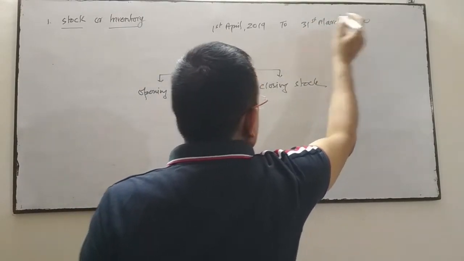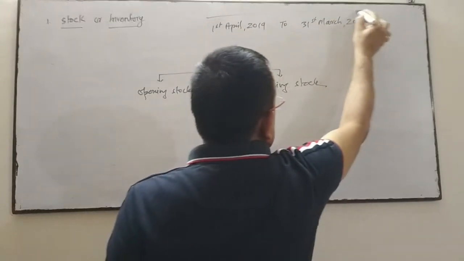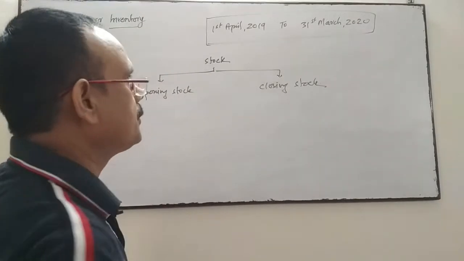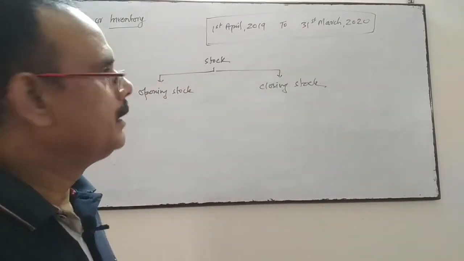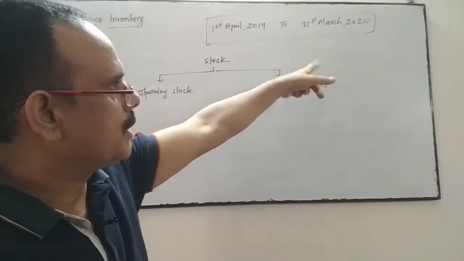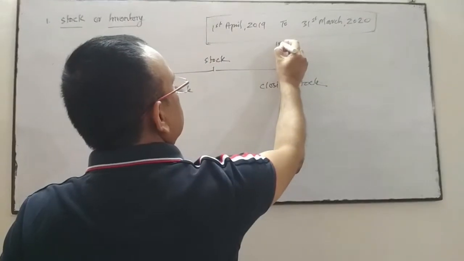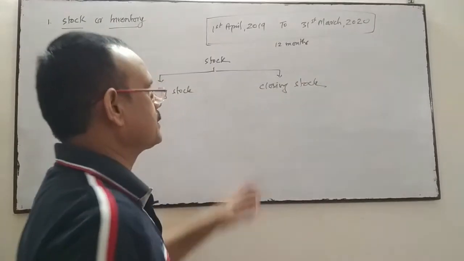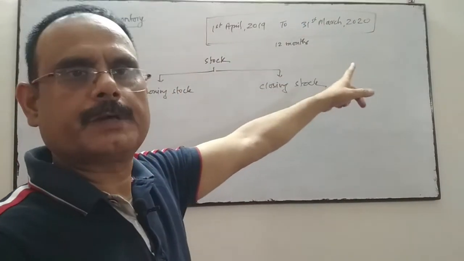This is our financial year, which starts from April 1st, 2019, and closes on 31st March 2020. It consists of 12 months, April to March.